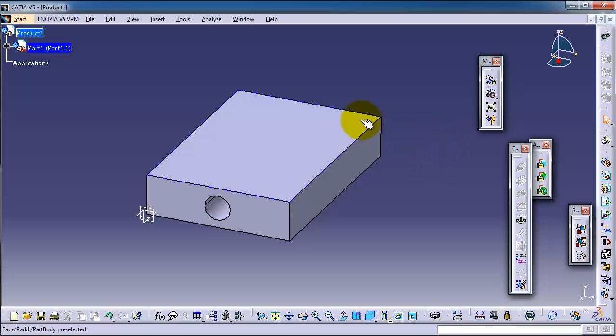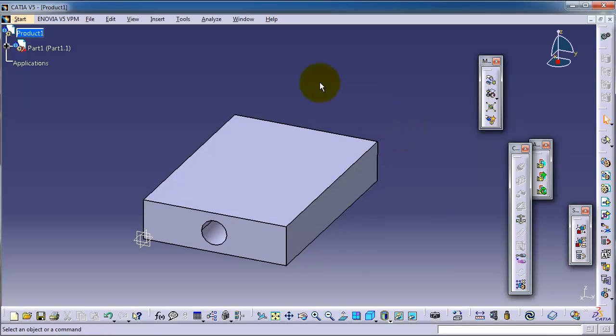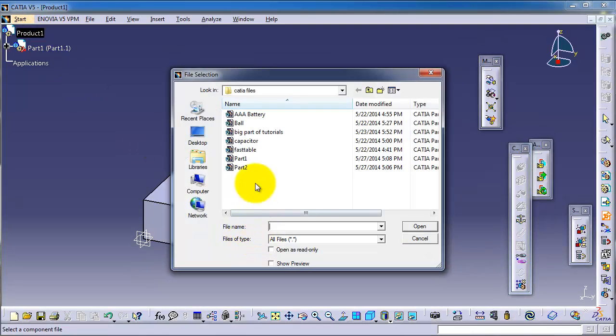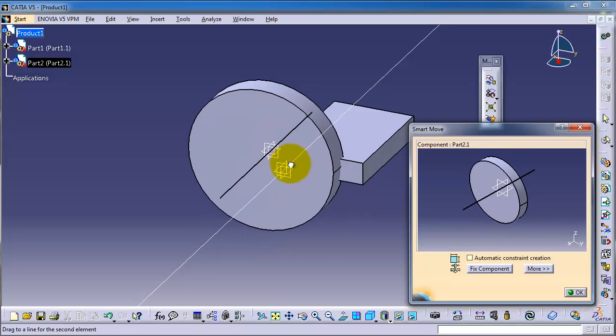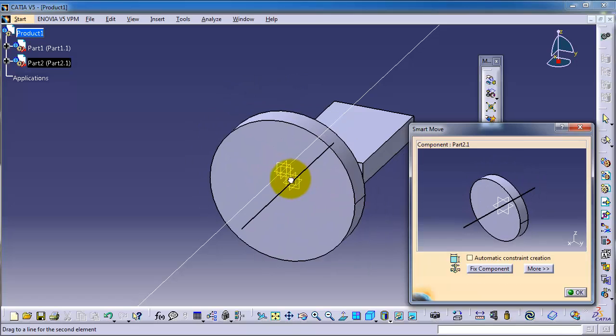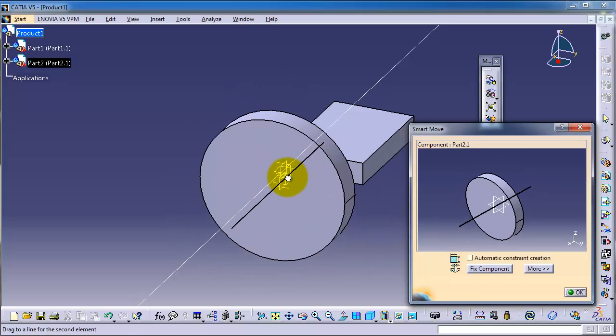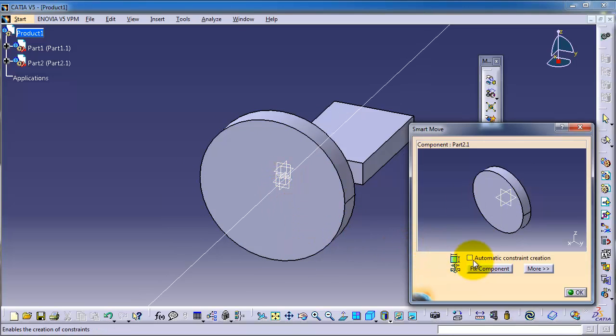And also, in the beginning when we are inserting a new part, you can also position it while you are inserting it. Remember, let's choose Part 2 here, and here you are able to position your part as well. And here you can check either to make automatic constraint or not.